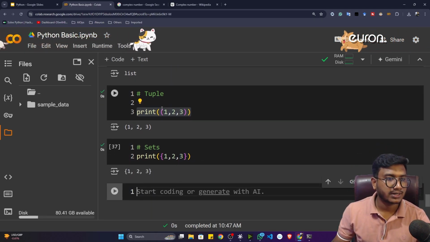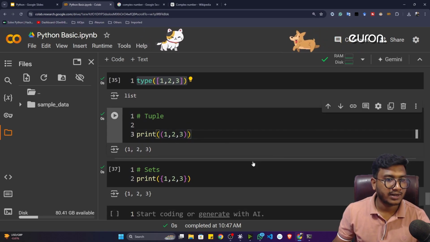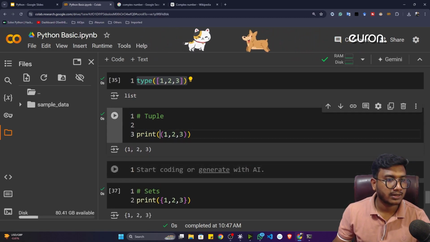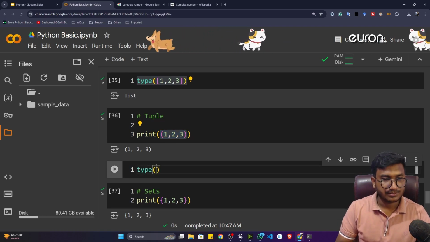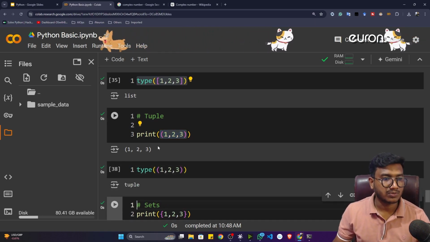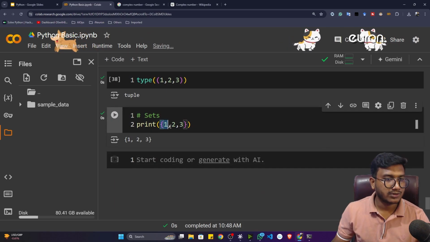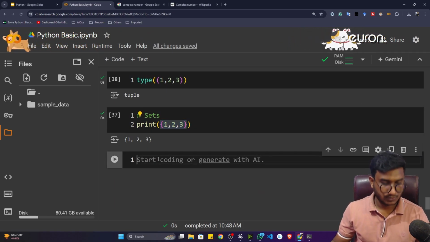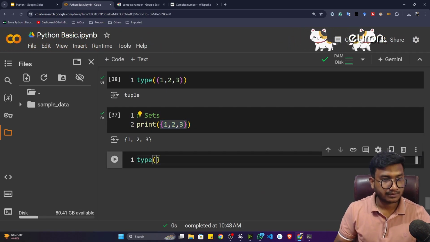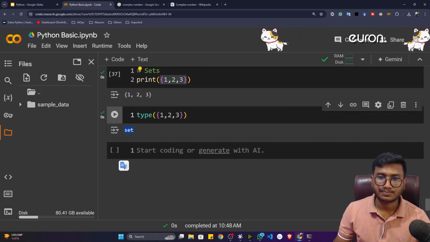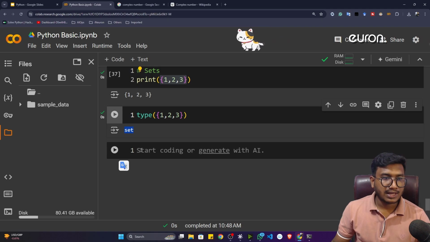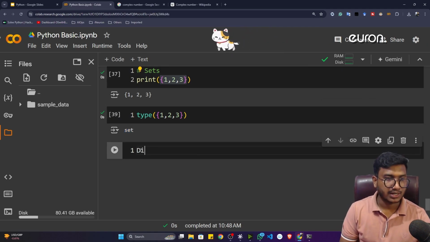Now we can also detect. I think I haven't detected the tuple. So what I can do, I can copy this particular line and give it inside the type function. So it would be considered as my tuple. Now I can also detect this particular set. I can give it inside type. See, it is nothing but my set, set data type.